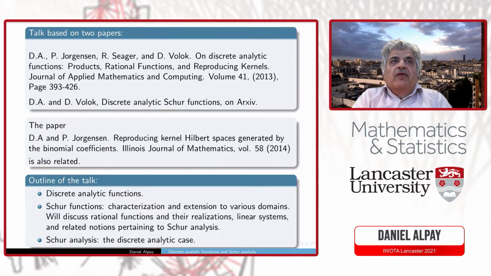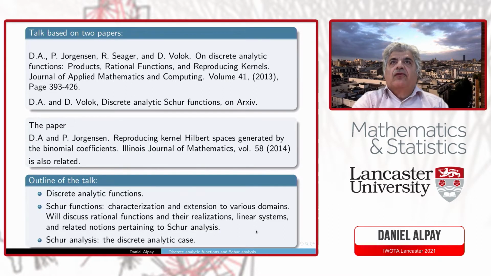And the outline of my talk, there will really be three parts. Each will be around 15 minutes. One will be on discrete analytic functions, some background, some maybe new results. Then the middle of the lecture will be some things which are quite known on classical Schur analysis. But I would like just to explain that all these topics and results, one can have some counterparts in the discrete analytic setting, and then I would like to discuss the Schur analysis setting in the discrete analytic case.